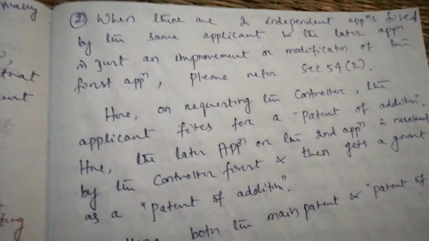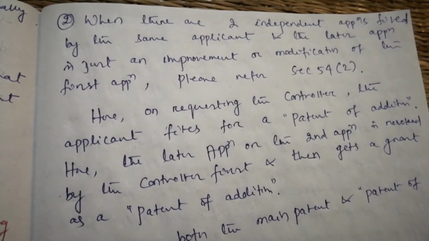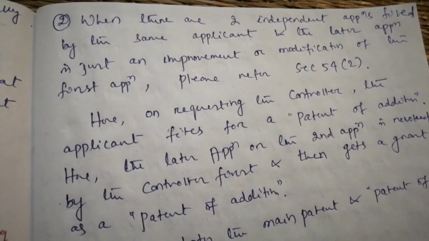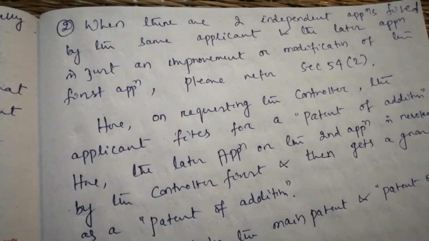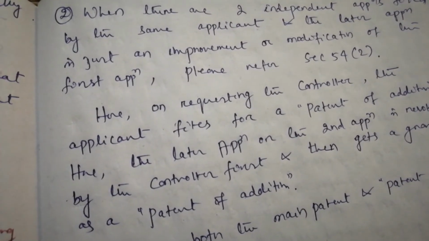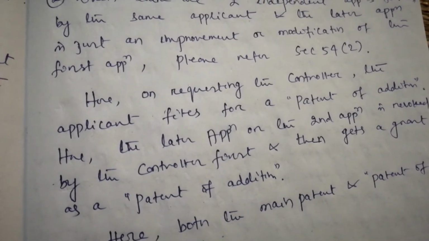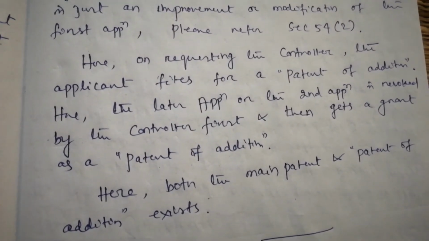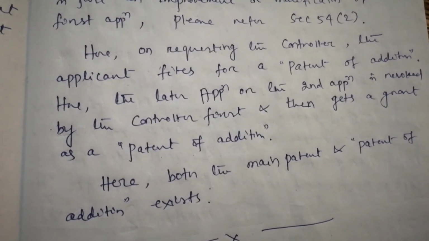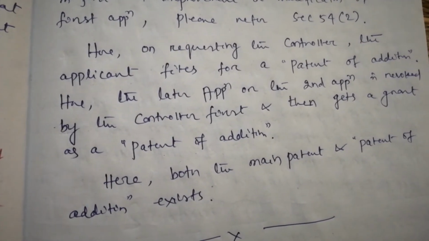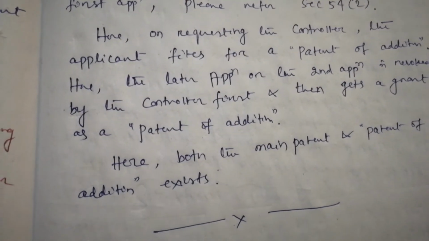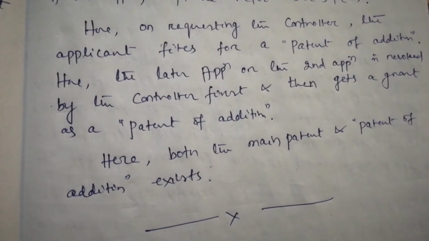Fine. Now, point 2 says, when there are two independent applications filed by the same applicant and the later application is just an improvement or modification of the first application, please refer to section 54 subsection 2. Here, on requesting the controller, the applicant files for a patent of addition.